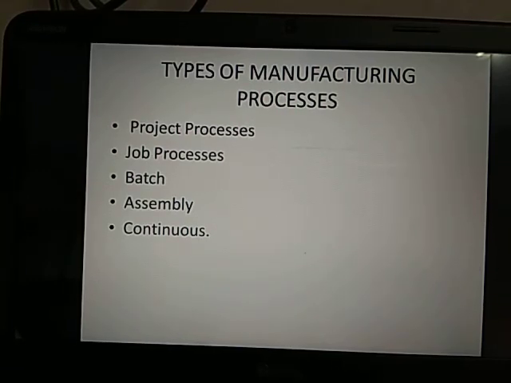The manufacturing processes which produce the physical products are as follows: the project process, the first one. The next one is the job process, the next is the batch process, then assembly, and the last one is continuous. Strictly speaking, for the last two, assembly and continuous, there is no perfect demarcation or separation between these two processes. A mix would be there.